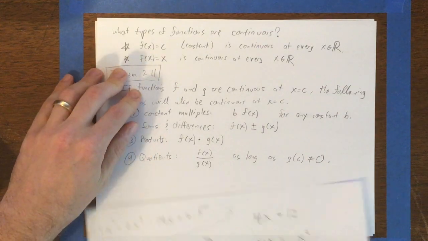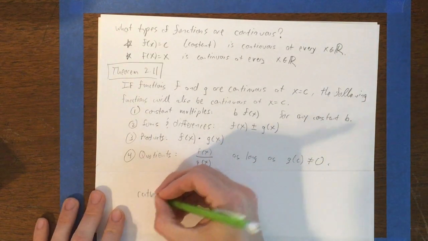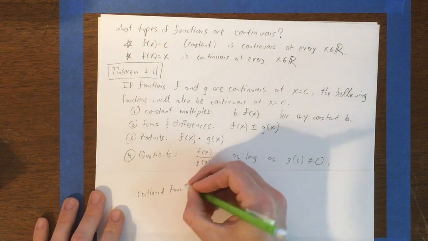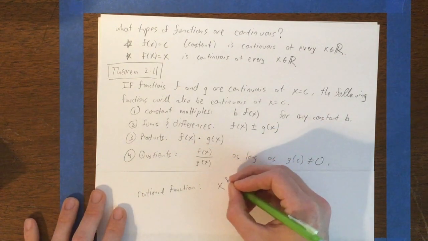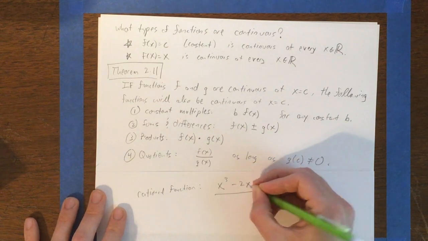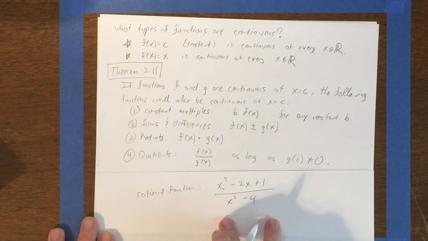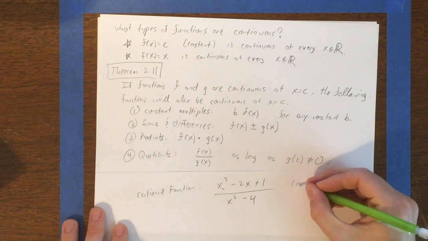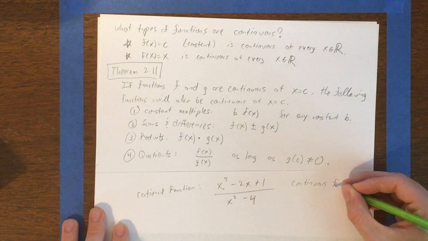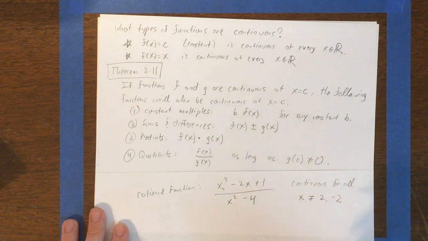So that means that if you take something like a rational function, where you're taking a polynomial divided by another polynomial, let's say like x cubed minus 2x plus 1 over maybe x squared minus 4, something like that. That's going to be guaranteed to be continuous at every point at which the denominator is not 0. So in this case, that's continuous for all x not equal to 2 or negative 2, which would be the two roots of the denominator polynomial.